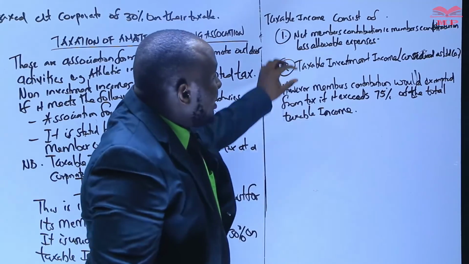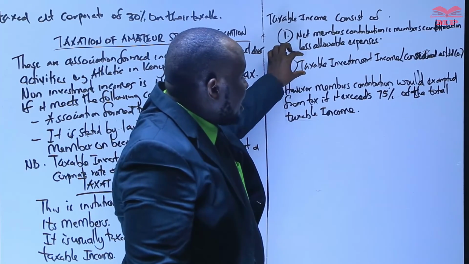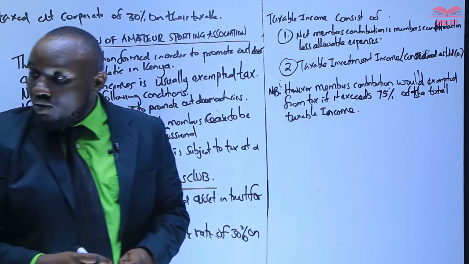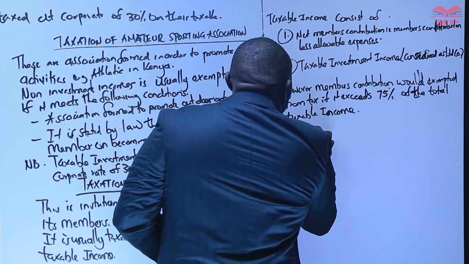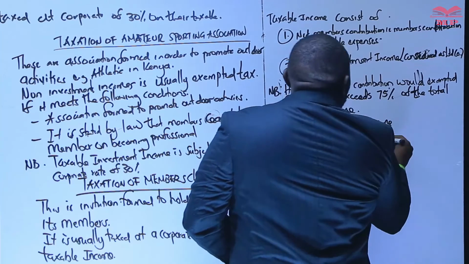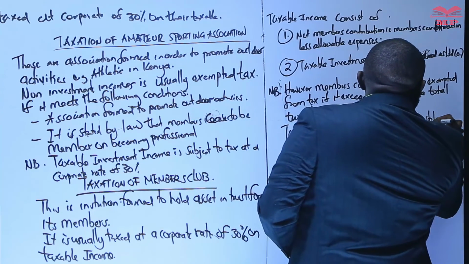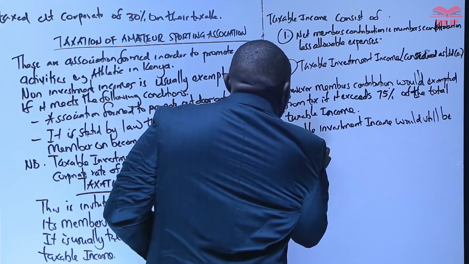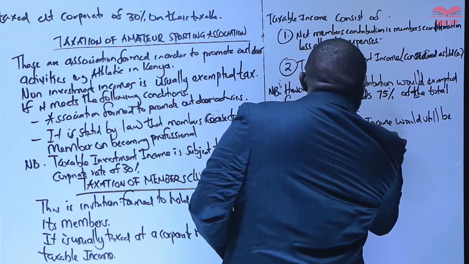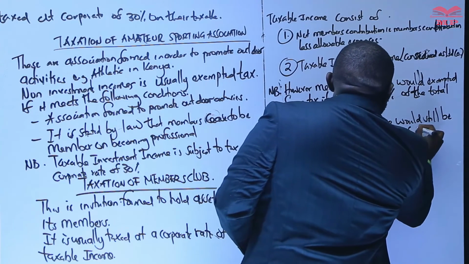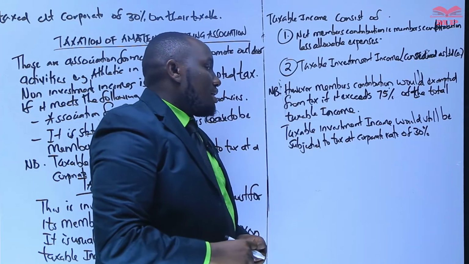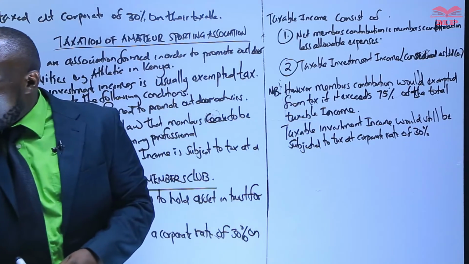If this happens and you remain with taxable investment income, remember that the taxable investment income would still be subjected to tax at a corporate rate of 30%.